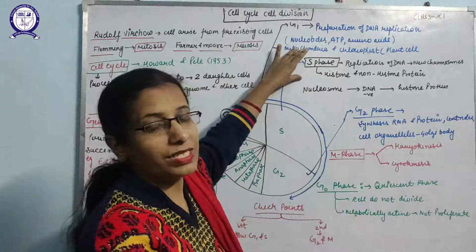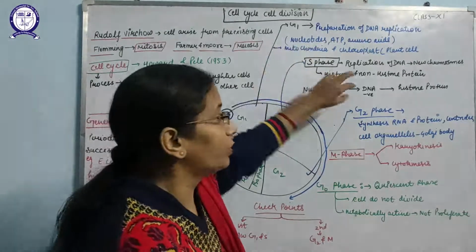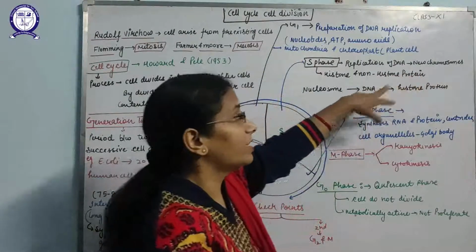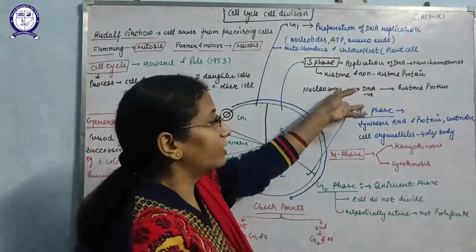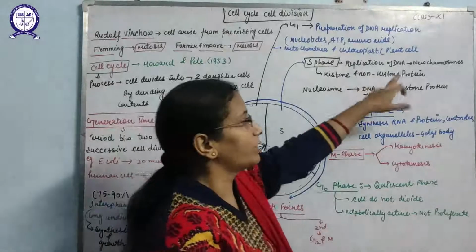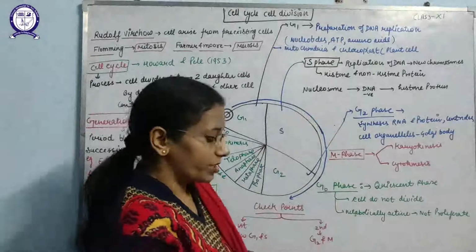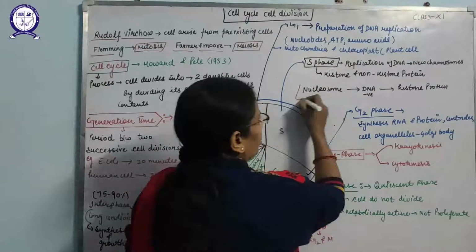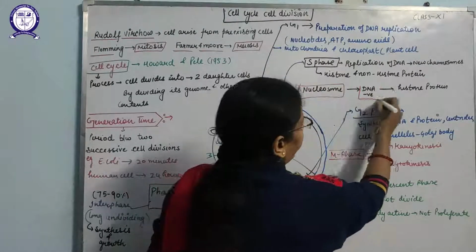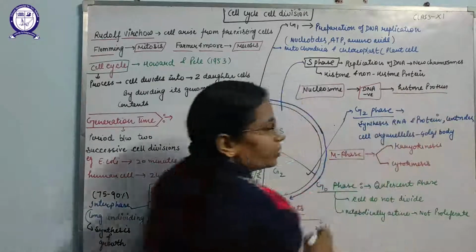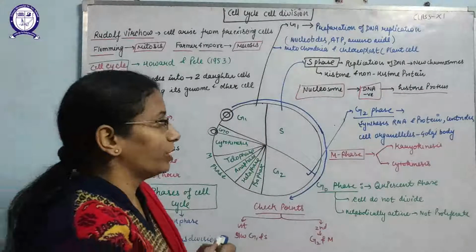That is why it is known as the synthetic phase, where new chromosomes are synthesized. That means duplication of the DNA takes place, along with histone and non-histone proteins being synthesized. So the nucleosome is a structure that is formed here, where negatively charged DNA is wrapped by the histone protein. That structure is known as the nucleosome.